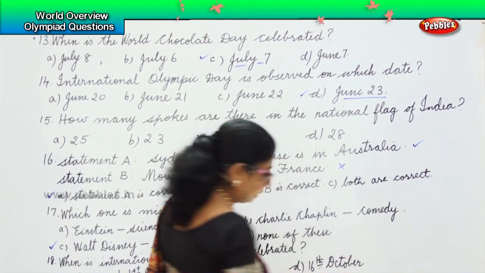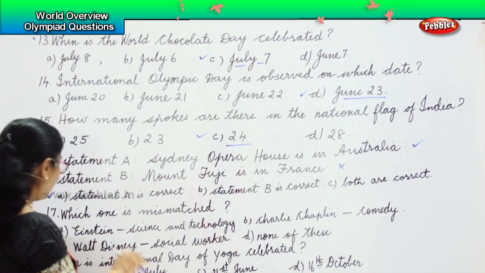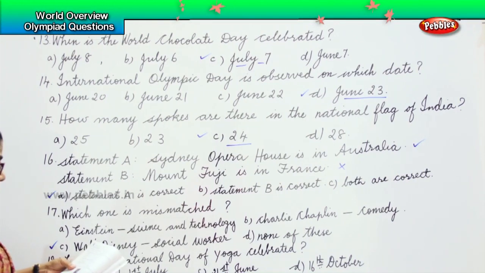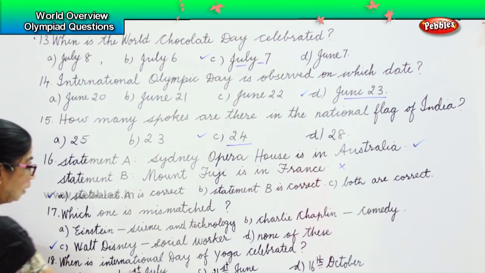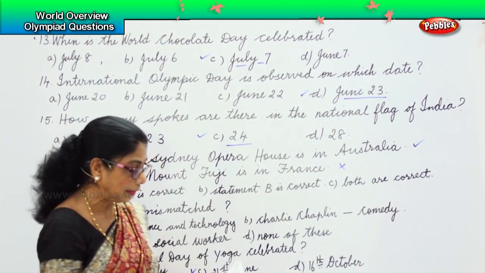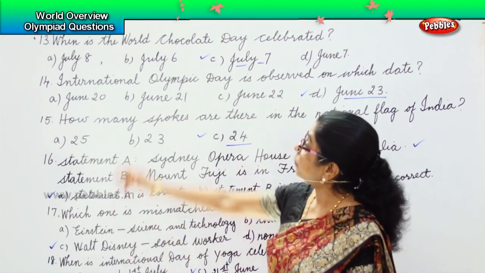When is the International Day of Yoga celebrated? That's what we are looking at. International Day of Yoga is celebrated, option C, 21st June. Now, let's read all our 6 questions.